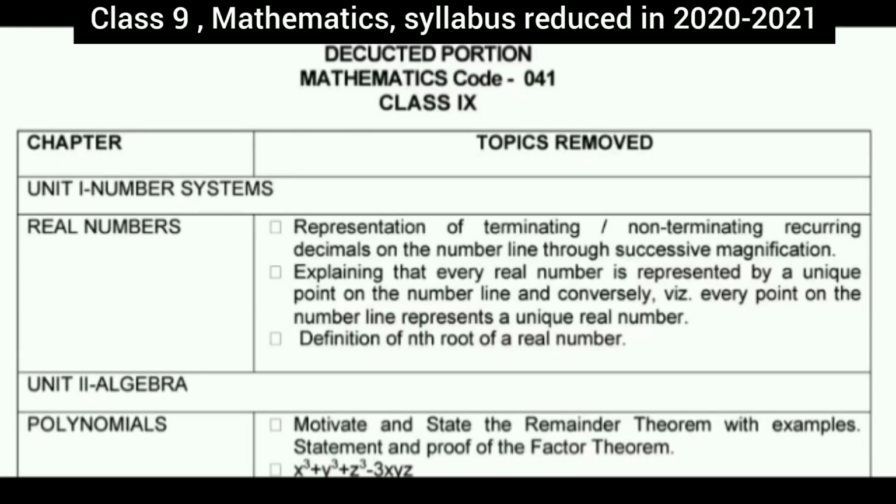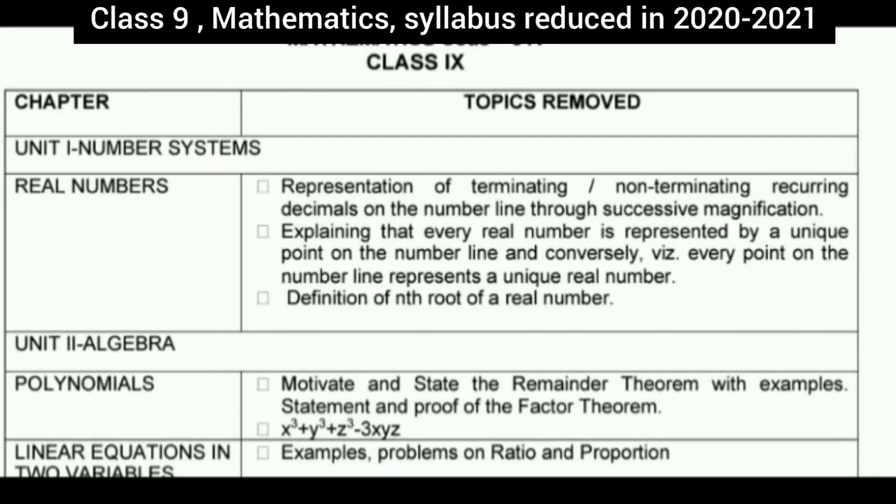Deducted portion, Mathematics Code 041, Class 9. Chapter name is Unit 1, Number System. Here are the chapters and the topics removed. The name of the chapter is Number System, Real Numbers, and the topics removed are representation of terminating, non-terminating recurring